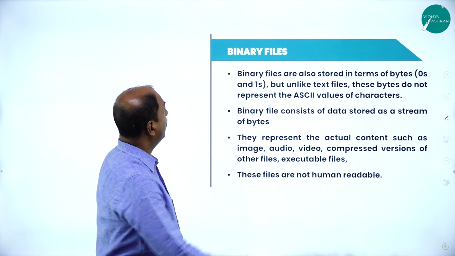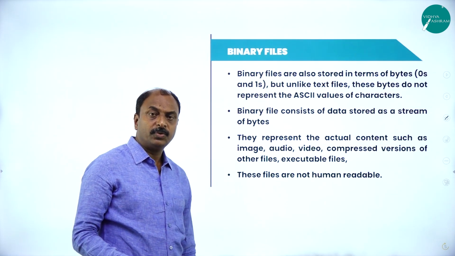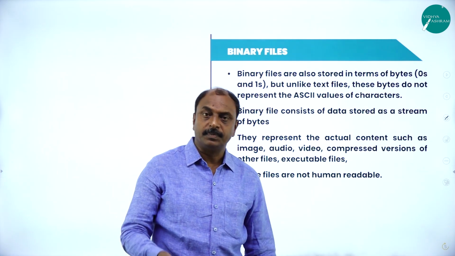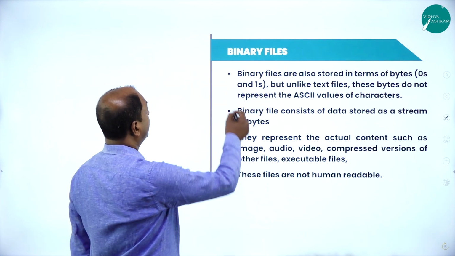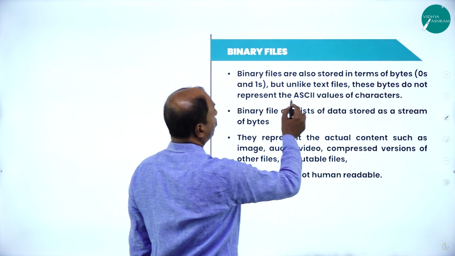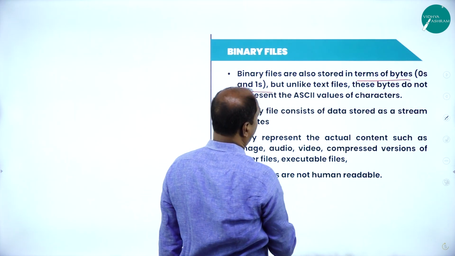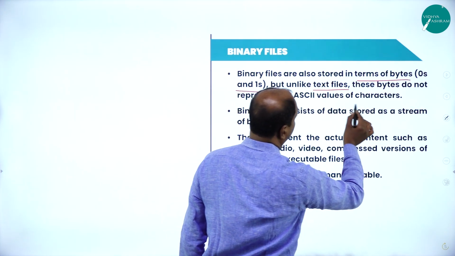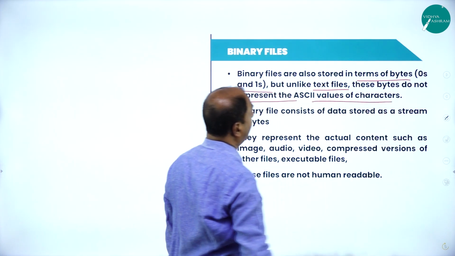Now let us see another type of file, that is binary files. As I told you, there are two types of files: one is binary file, the second one is text file. Now let us see the definition of binary files. These are files stored in terms of bytes, zeros and ones, but unlike text files, these bytes do not represent the ASCII values of the characters.